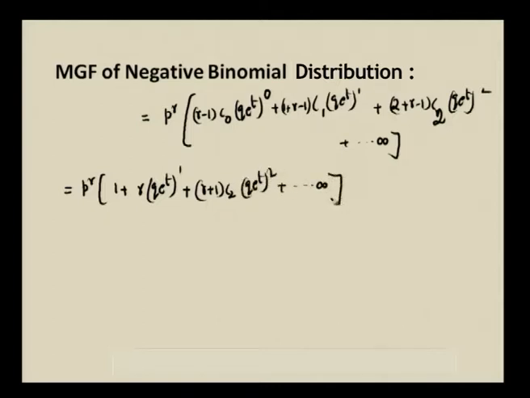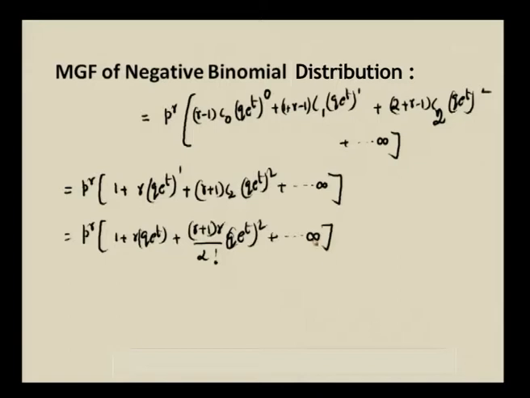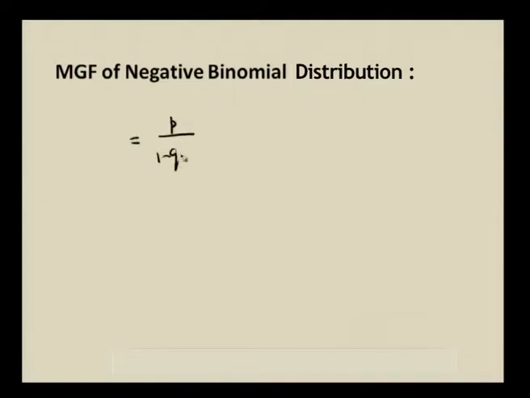up to infinity. Okay. So, this is written as p power r times 1 plus r q e power t plus (r plus 1) into r by 2 factorial into (q e power t) whole square plus etc. up to infinity. And this particular summation, the infinite sum, gives you (1 minus q e power t) whole power minus r, which is equal to p by (1 minus q e power t) whole power r.